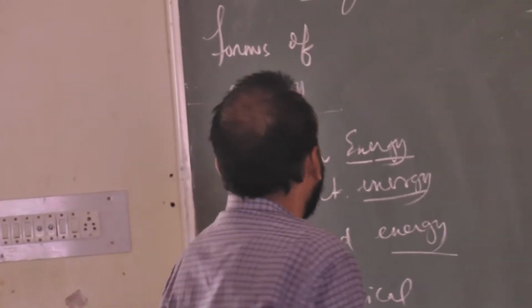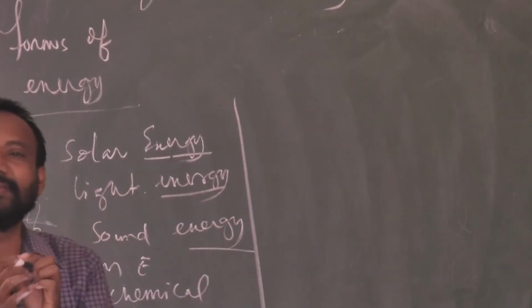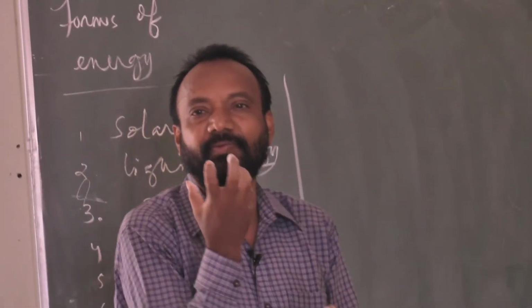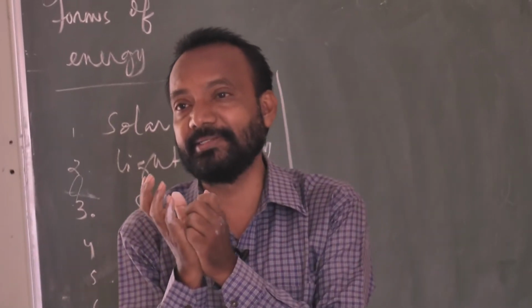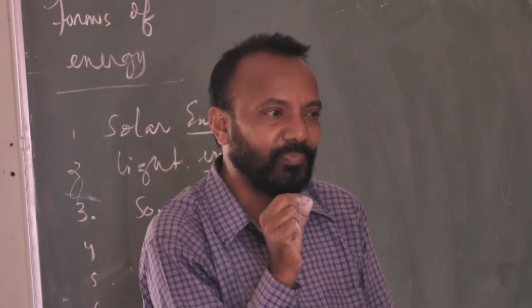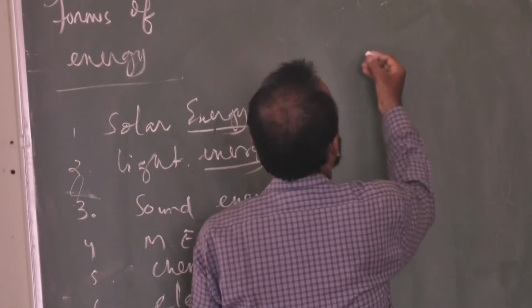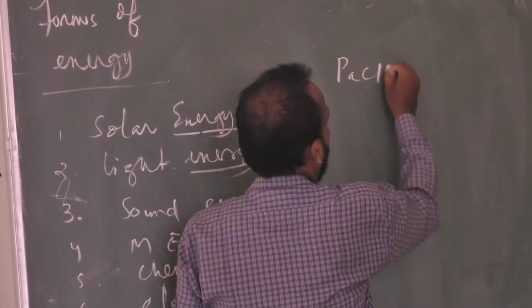Now let us think that this energy is available in packets. We are not going to get energy in a single form. Always energy is available in the form of packets.